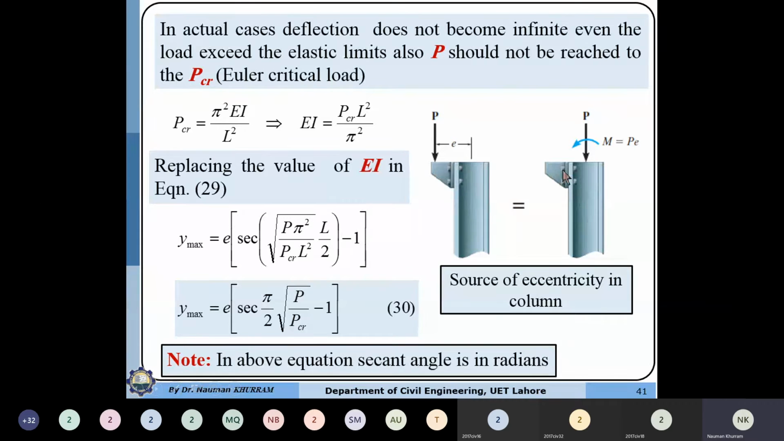So what is the source of eccentricity? How does the eccentricity come? For example, here we have a column with a bracket over here. It is an I section. Bracket means that, for example, the load is not passing through the centroidal axis, so it is inducing the eccentricity. If you transfer the load from its application point to the centroidal axis, there is some extra moment. So this is the source of the eccentricity. So y maximum can be determined by this formula. Again I am stating that this is in radian.